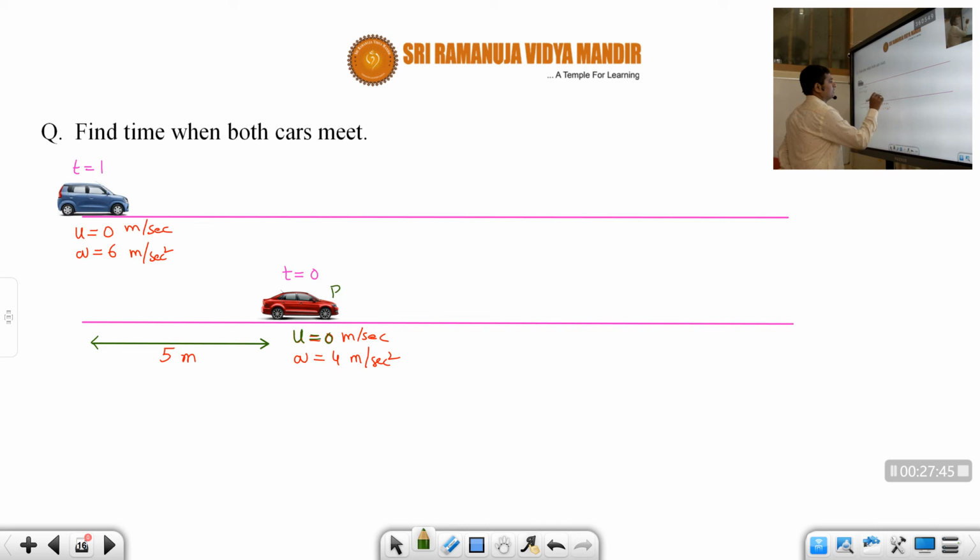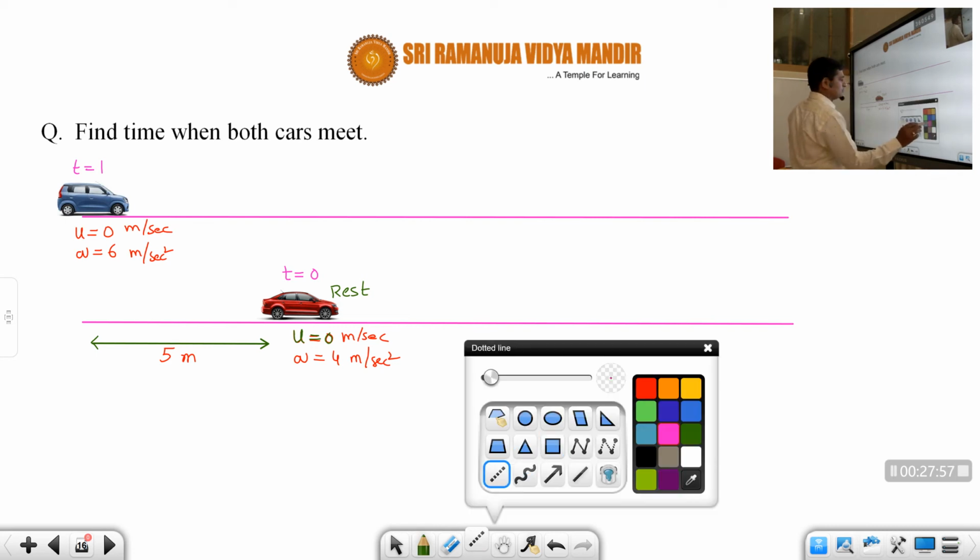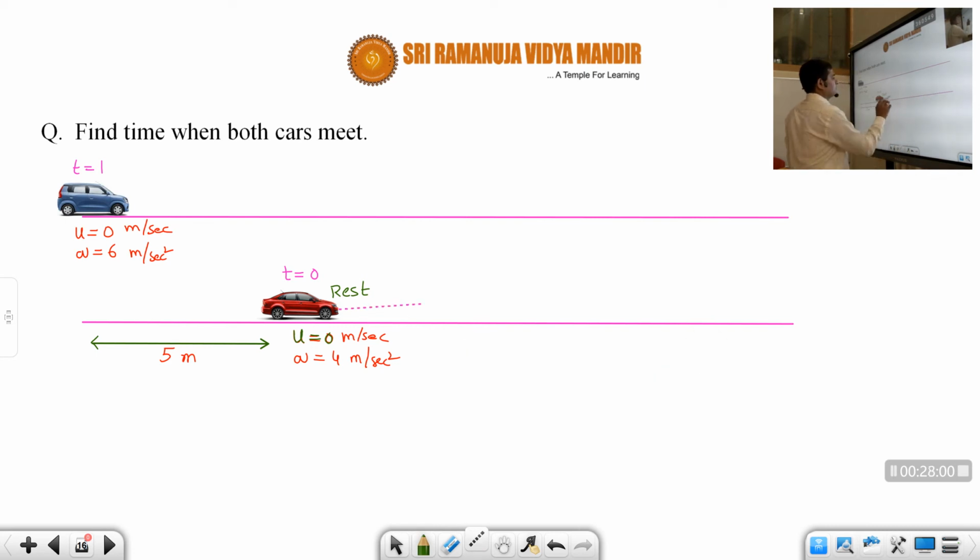0 meters per second. It is starting from rest. At time t equal 0, it has started. First the red car has started, with what acceleration? 4 meter per second square. So that means it will go straight. Correct or not, students? It will go like this, like this.